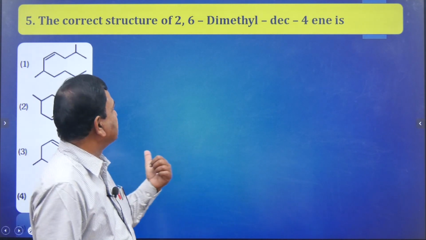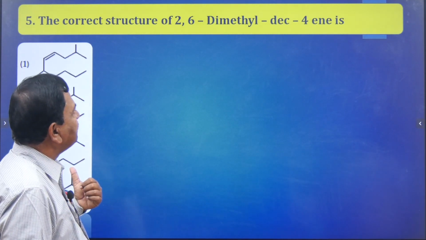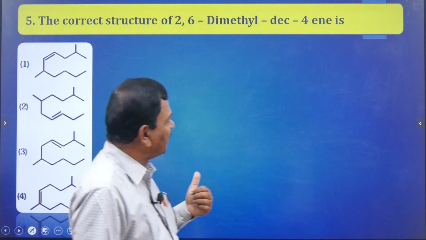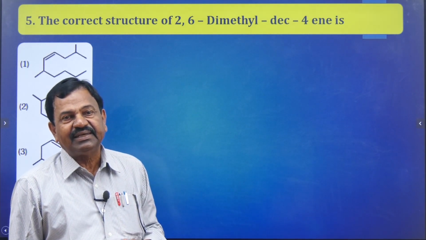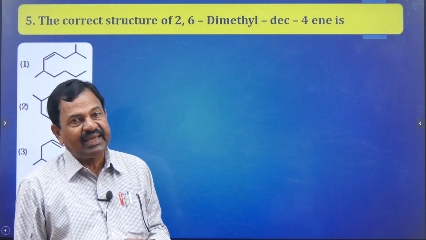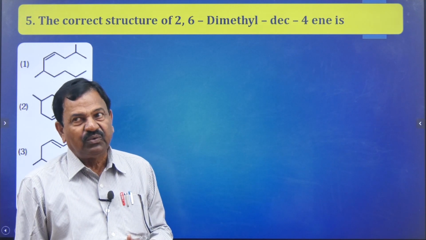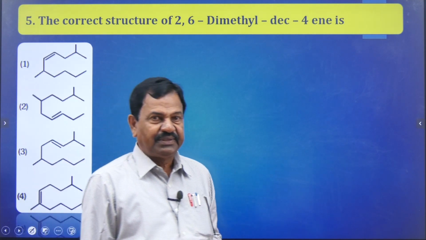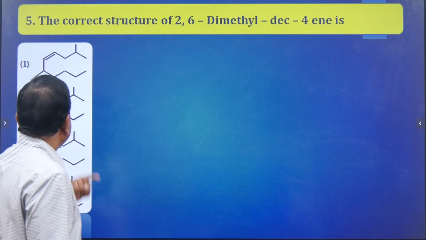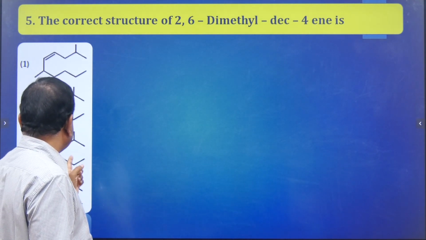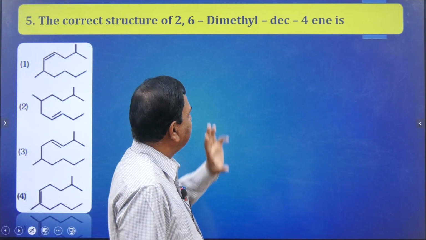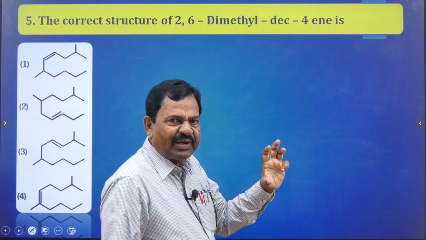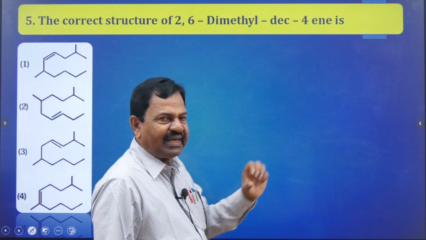See the fifth question. The correct structure of 2,6-dimethyl-decane-4-ene is. The ene represents the double bond, ane represents the single bond, and yne represents the triple bond. Clear? Now see the first diagram, second diagram, third diagram and fourth one. With the help of 4-ene, you can select the correct diagram.